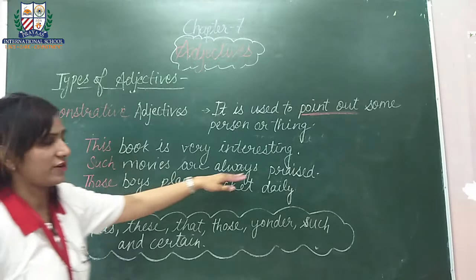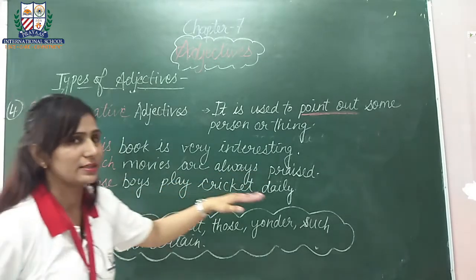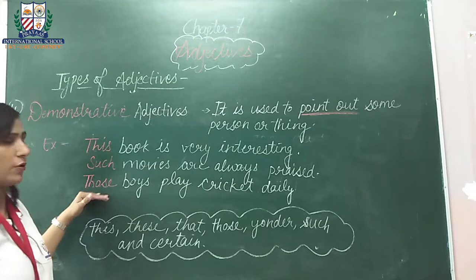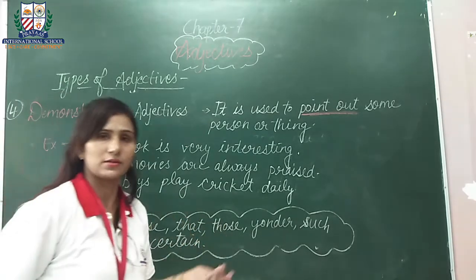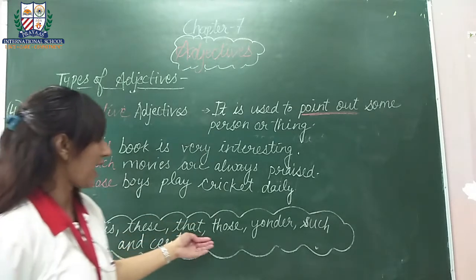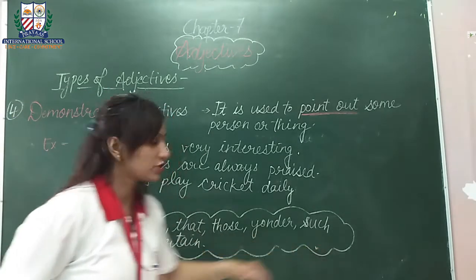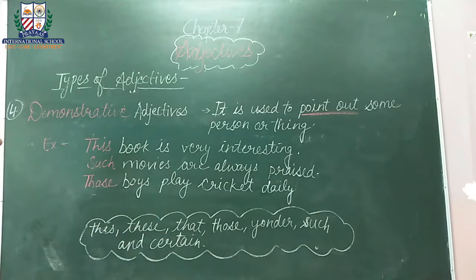Such movies are always praised. Such movies. Those boys play cricket daily. Those boys. Okay. So these are the words when we point out some person or a thing. We use demonstrative adjectives like this, these, that, those, yonder, such and certain. So these are the types of demonstrative adjectives.